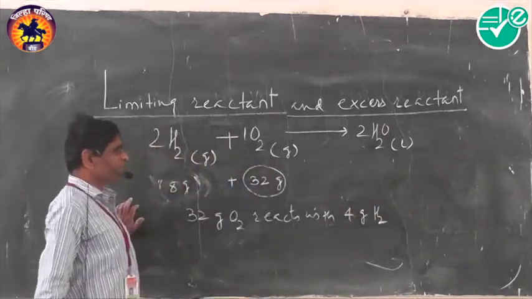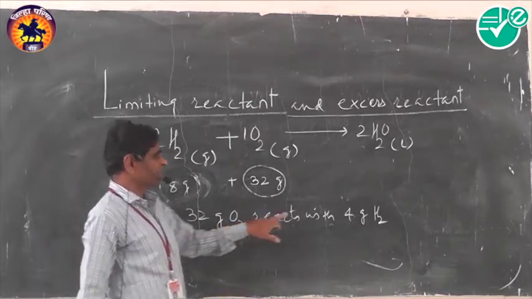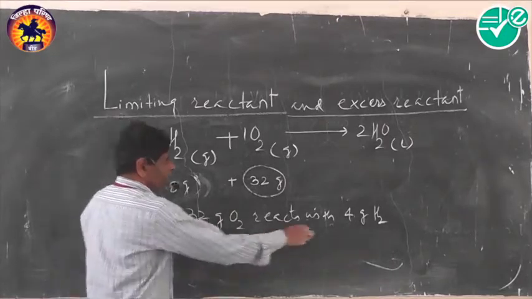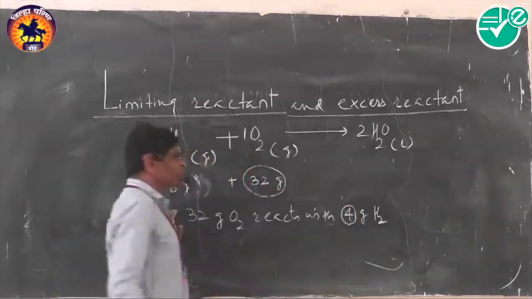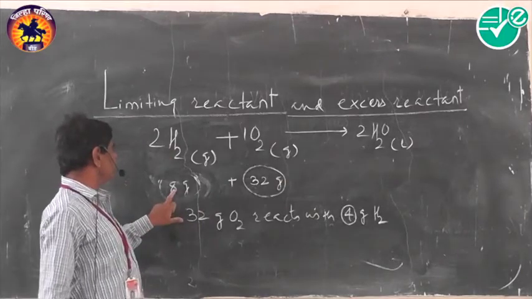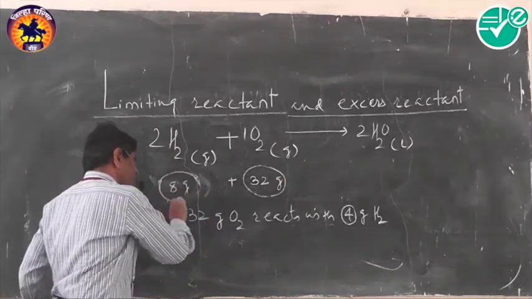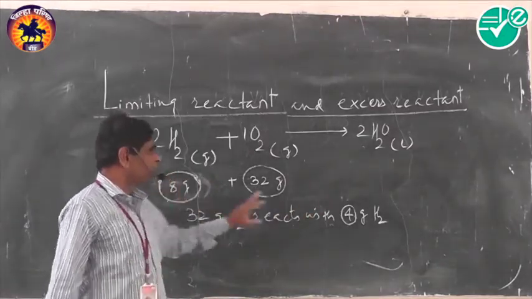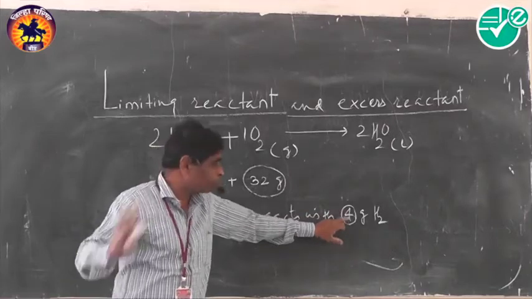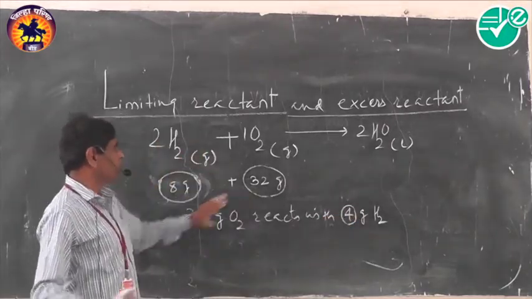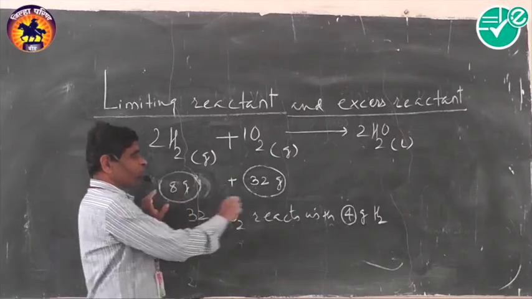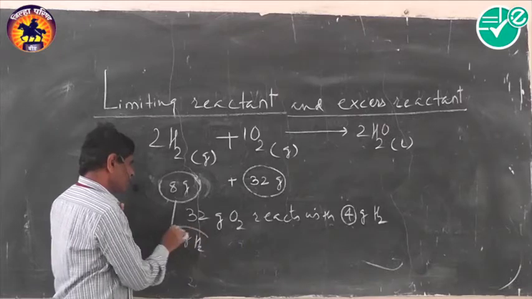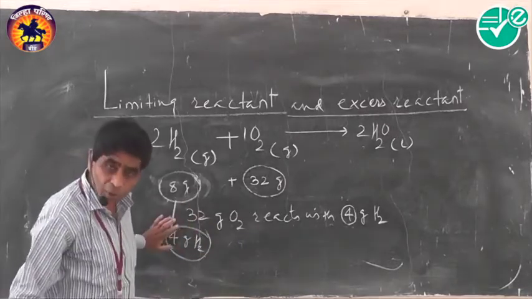From this balanced reaction, 32 gram oxygen must react with 4 gram hydrogen, so the required quantity of hydrogen is only 4 gram. But we took 8 gram of hydrogen, so out of 8 gram only 4 gram react. It means 4 gram of hydrogen remains behind in unreacted form.